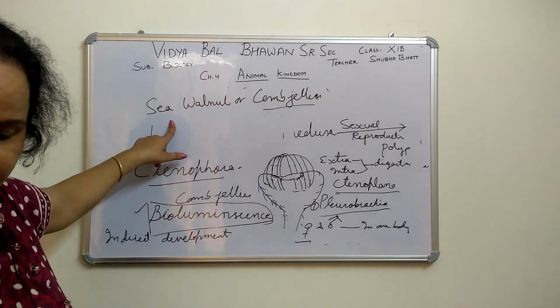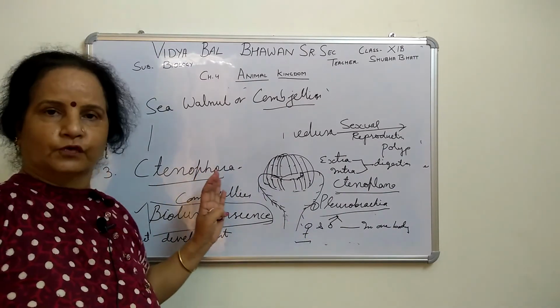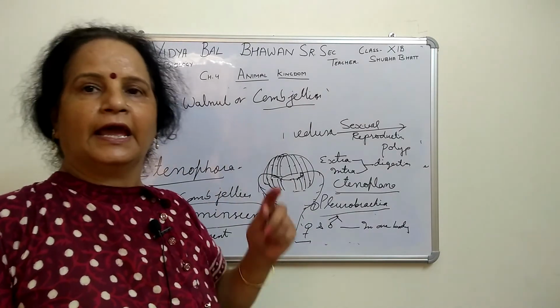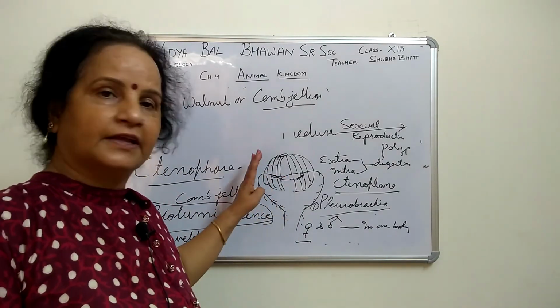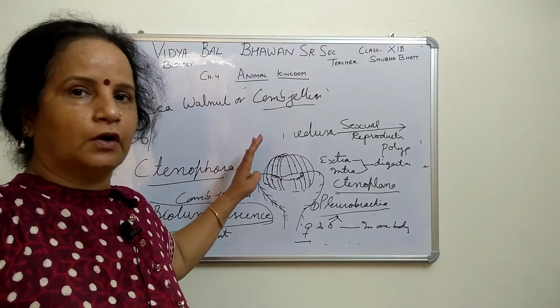We have seen porifera, coelenterata and ctenophora. All 3 have some special characteristics. In Porifera, we have got a porous body, and the mouth is called hypostome.